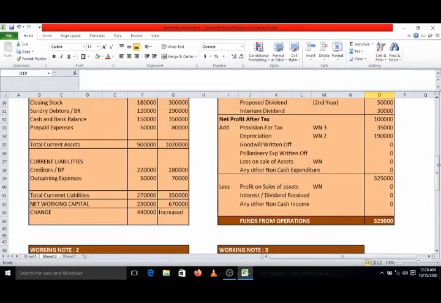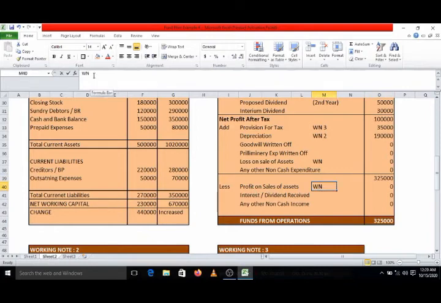Means what do we have to do? By crediting that amount, our profit has increased. If I want to remove that effect, I will have to deduct it from my profit, and that's why you can find here on the list whatever items are to be deducted while preparing funds from operation. So there is less profit on sale of asset. So that is working note number 4.